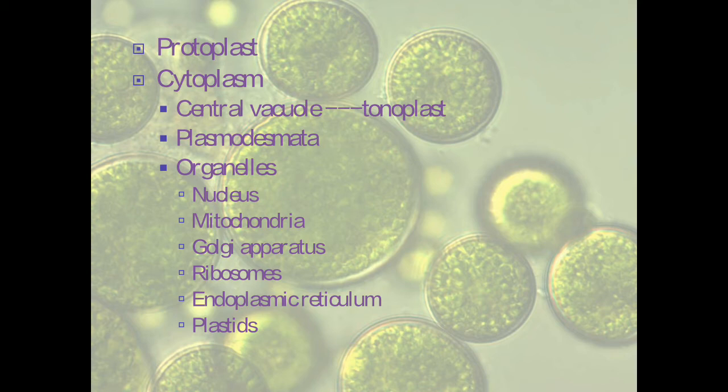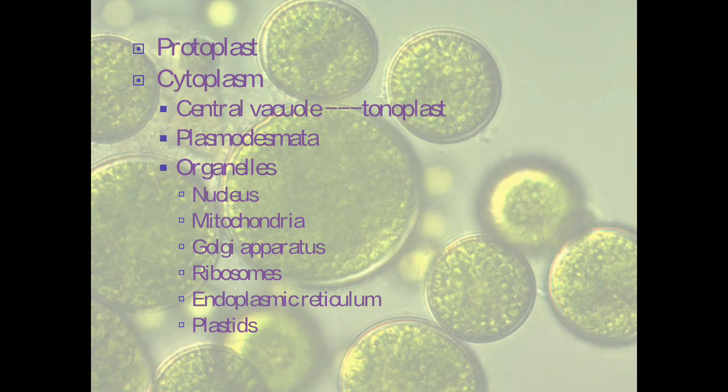Now this cytoplasm is viscous, and in algal cells the identifying or very unique feature is that it contains a central tonoplast or central vacuole. It contains a central vacuole. So the central vacuole is present in all the algal cells. In fact, in some algae, it is so huge that it pushes the cytoplasm to the sides, and the cytoplasm now appears as a thin layer next to the cell wall. But every algal cell will have the central vacuole. This central vacuole is present in the viscous cytoplasm, and these central vacuoles may be absent in the simpler motile forms, but most of the algae have the central vacuole.